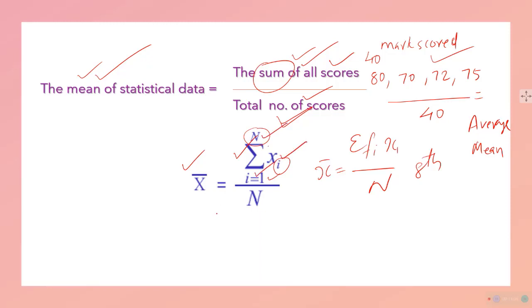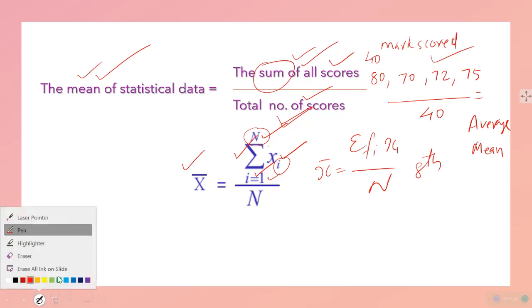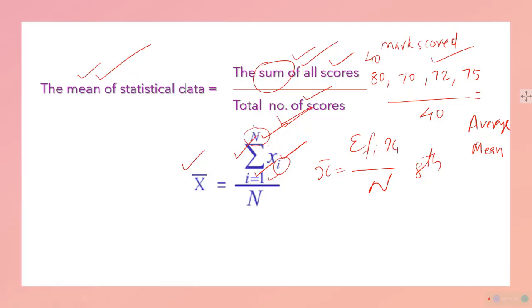Understood? Shall I repeat? Sum of n numbers starting from the first number up to this number. This symbol has the meaning sum, this is the number of scores, how many data points you are taking in total, and this is the symbol of mean.